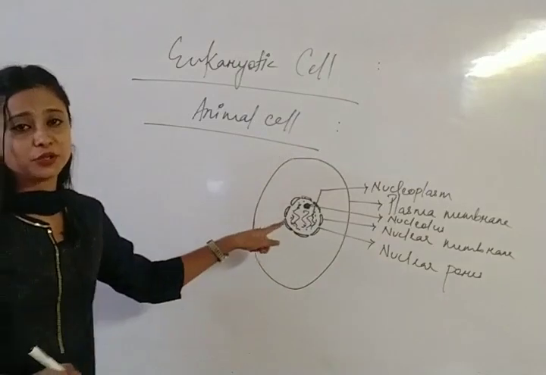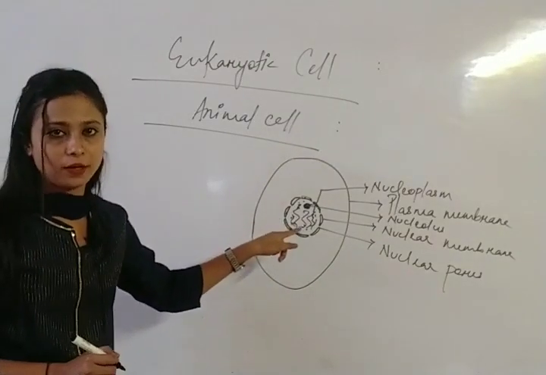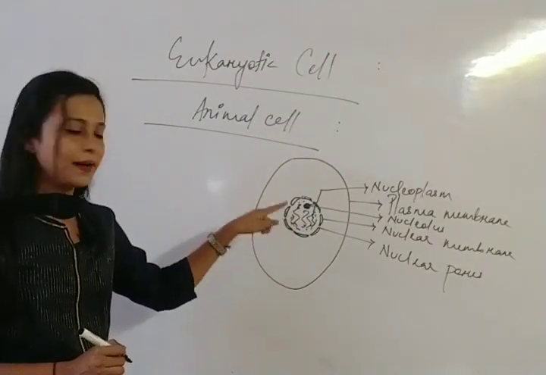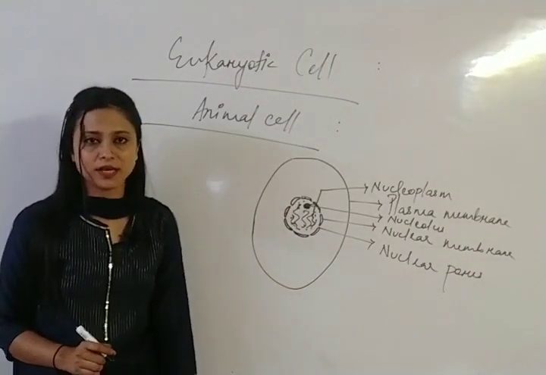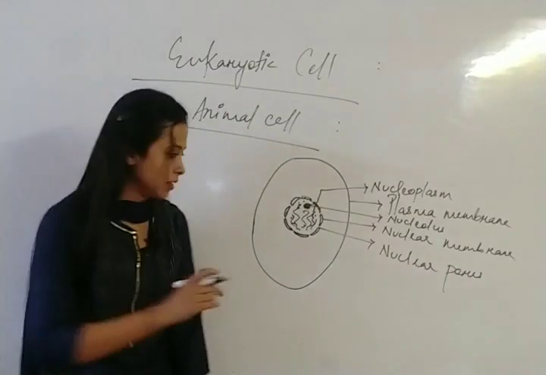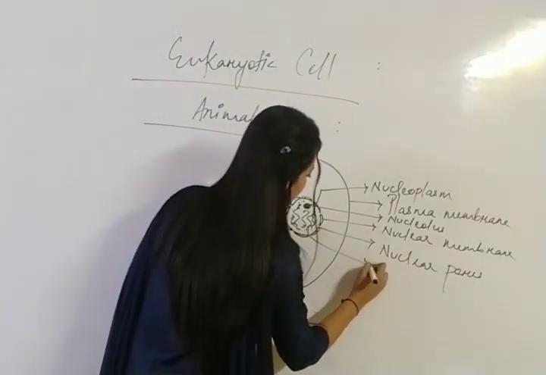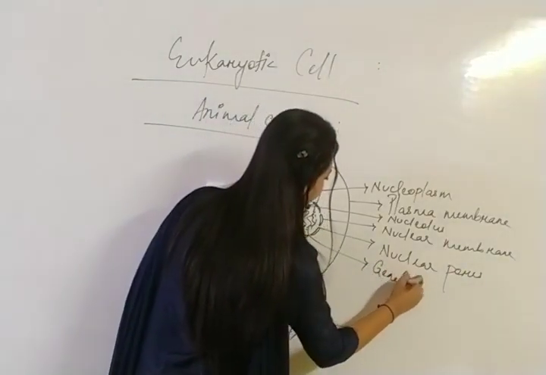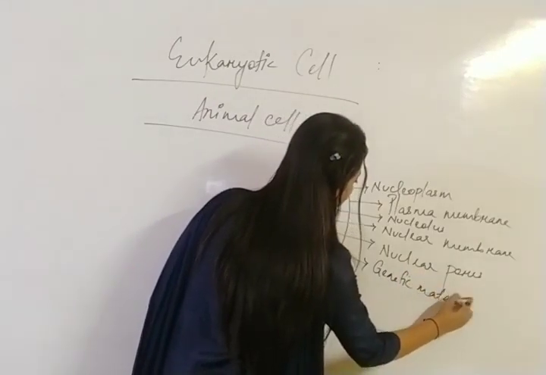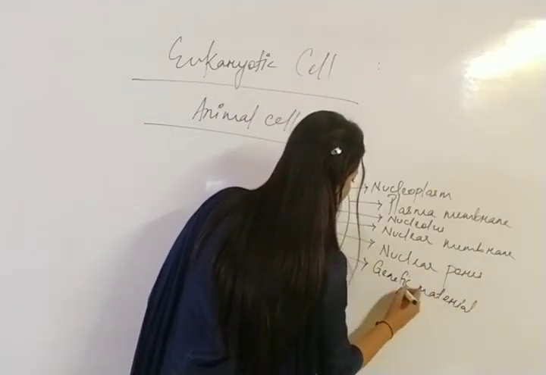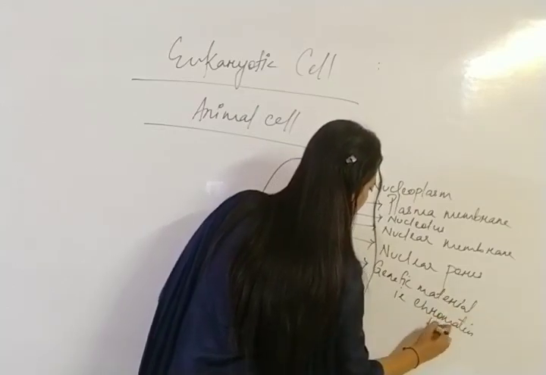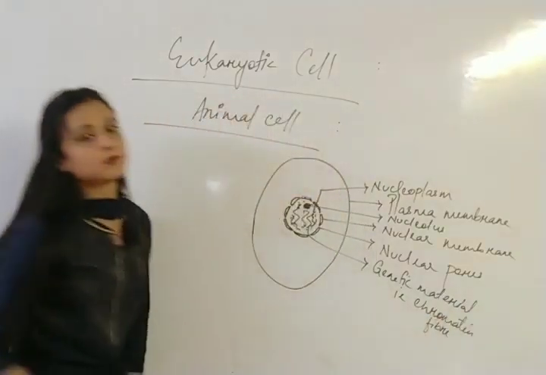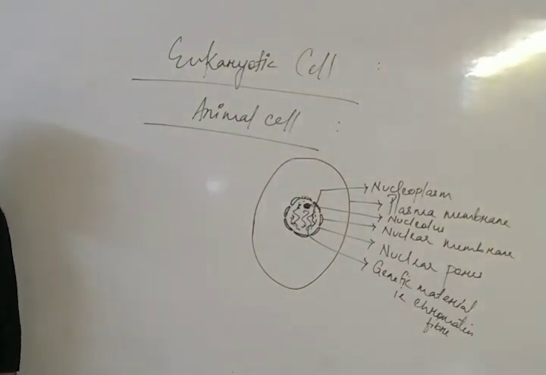Okay, this genetic material is the chromatin fiber. Let me write, thread like structure, genetic material, that is chromatin fiber.